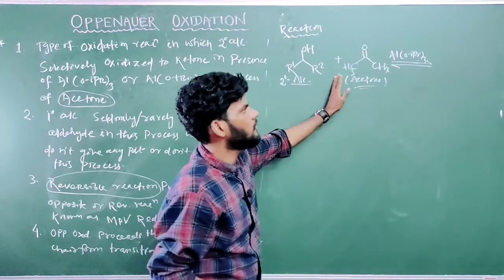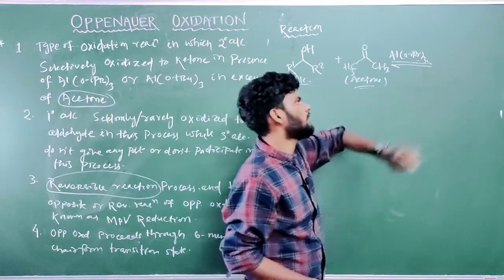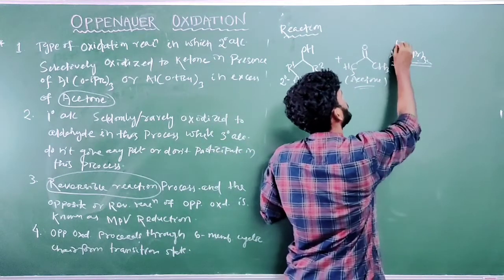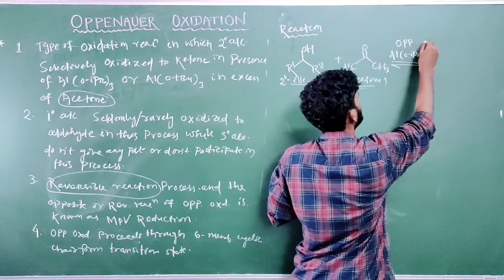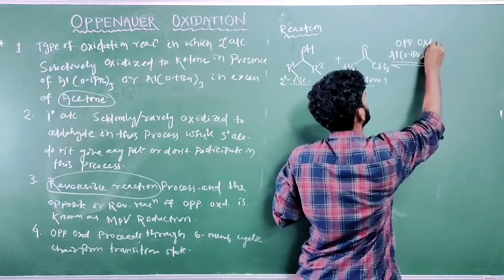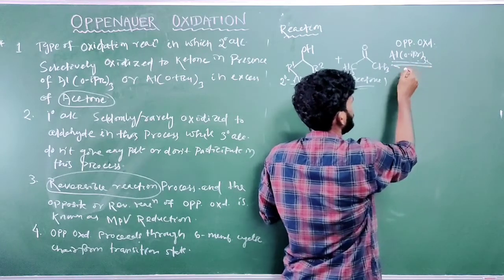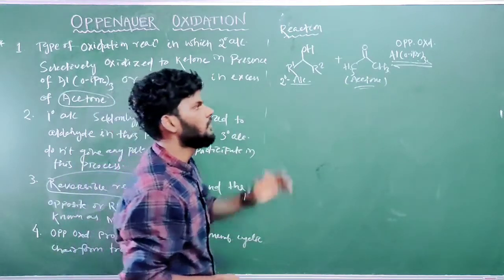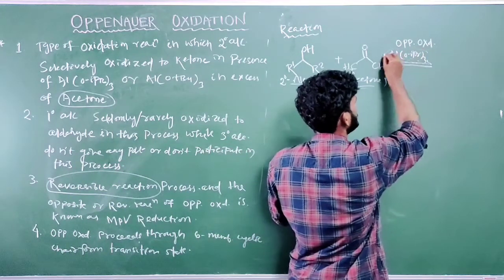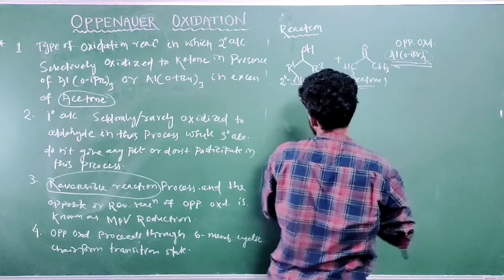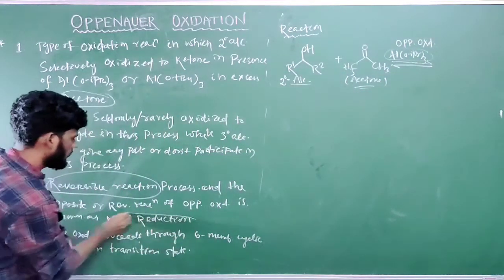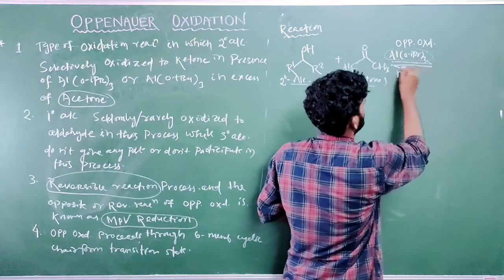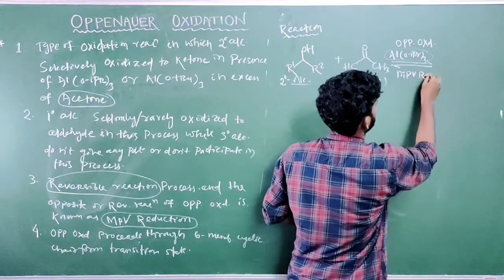If the reaction proceeds in the forward direction, then we call the reaction Oppenauer oxidation. If the reaction shifts towards the backward direction, towards the reactant side, in the same reagent, aluminum isopropoxide, we call the reaction MPV reduction, Meerwein-Ponndorf-Verley reduction. The lower arrow is known as MPV reduction.